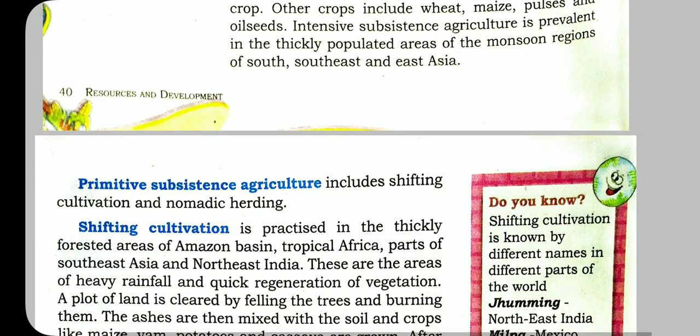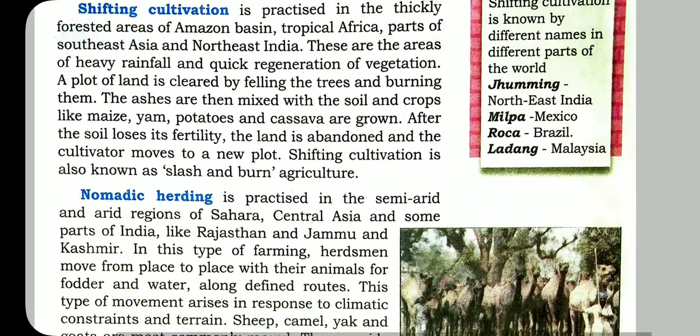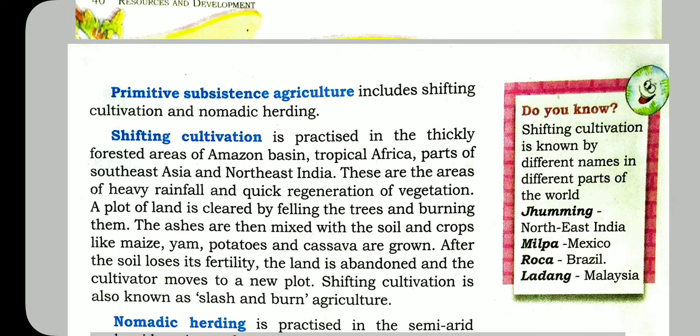Next one is the primitive subsistence agriculture. Primitive subsistence agriculture means in ancient times the people doing this type of agriculture, the primitive people. See, one is shifting cultivation, another is nomadic herding. Shifting cultivation is practiced in the thickly forested areas of Amazon basin, tropical Africa, parts of Southeast Asia and Northeast India.